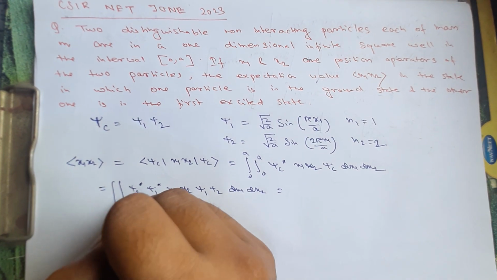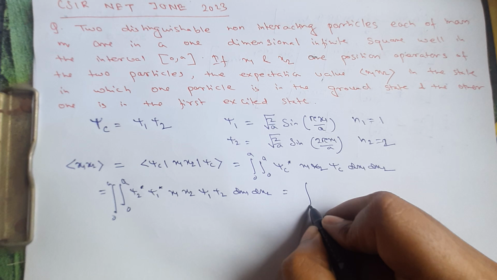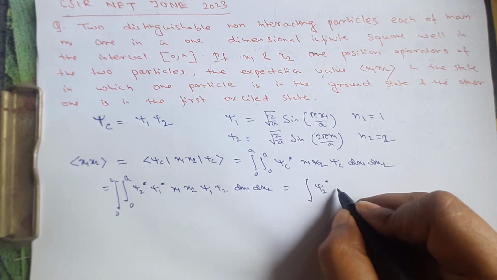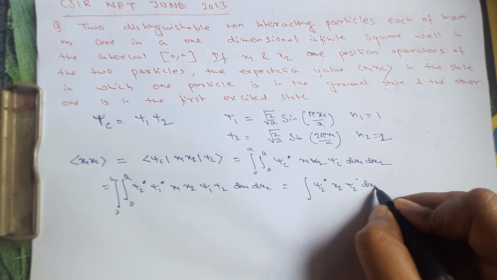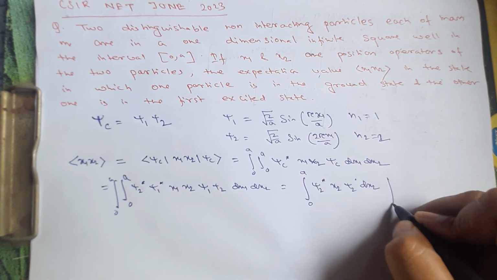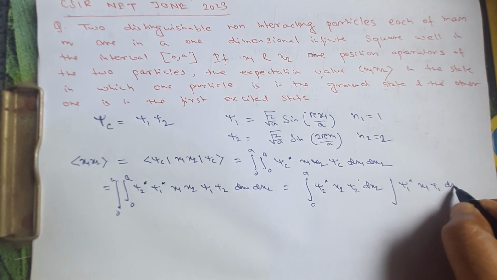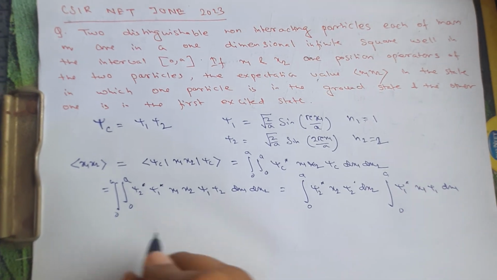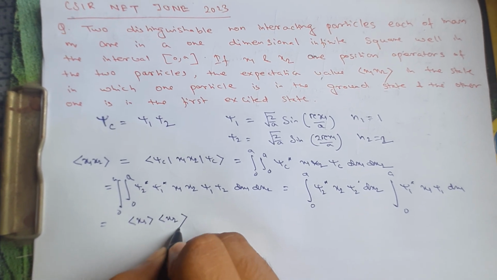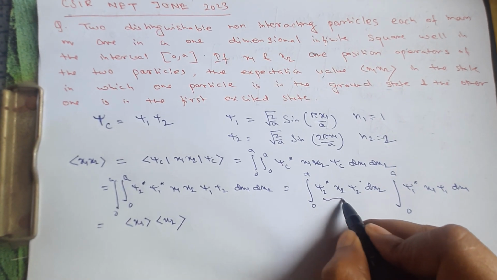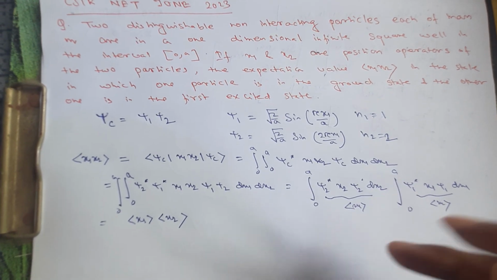So this can be written as the integral of psi 2 star x2 psi 2 dx2 from 0 to a, into the integral of psi 1 star x1 psi 1 dx1. So this basically reduces to the expectation value of x1 and the expectation value of x2, because this is nothing but the expectation value of x1, and this is nothing but the expectation value of x2.